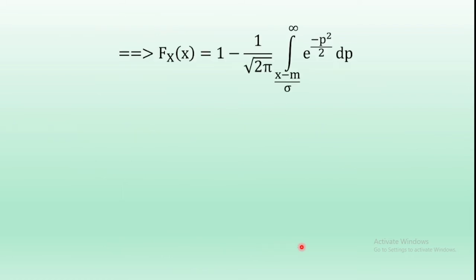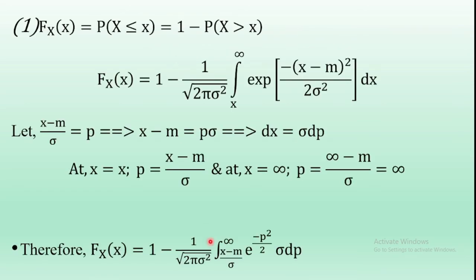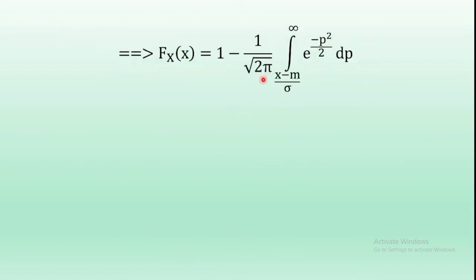So that is equal. Now here, square root of sigma square is sigma. So numerator and denominator, sigma cancels, and the remaining expression is capital Fx of x is equal to 1 minus 1 by square root of 2 pi integral from (x minus m) by sigma to infinity e power minus p square by 2 dp.